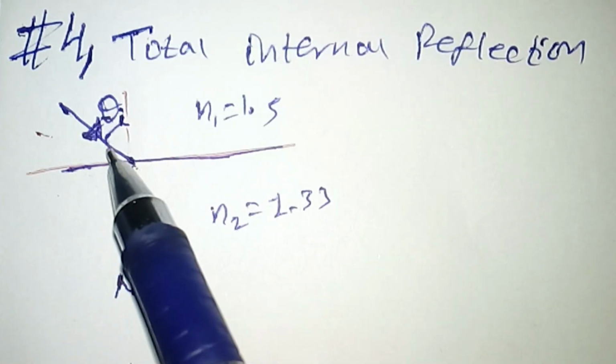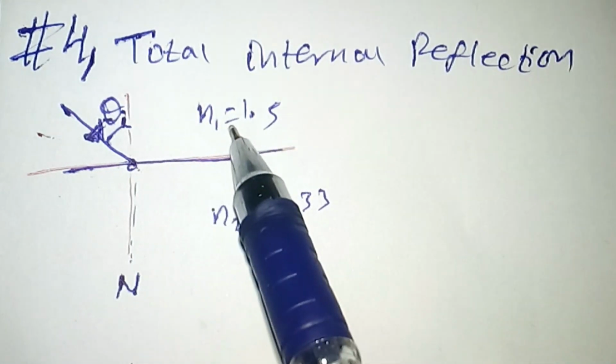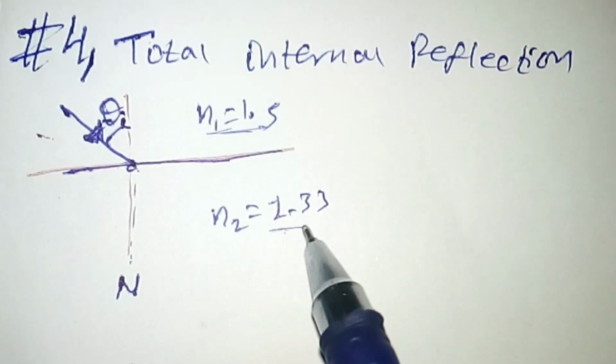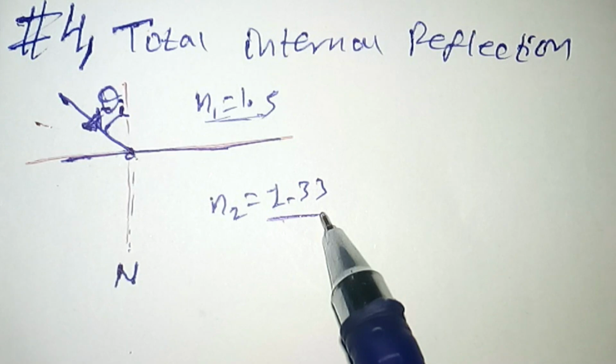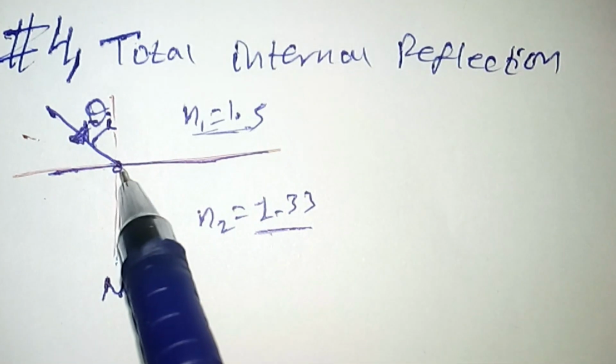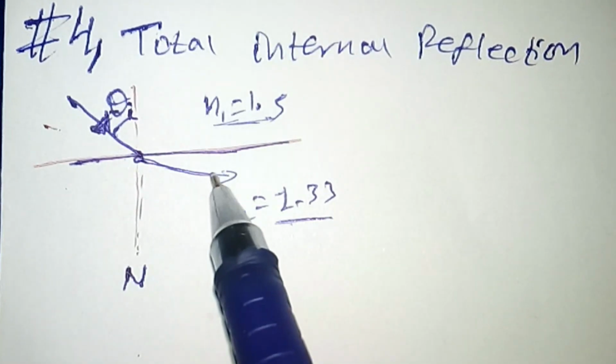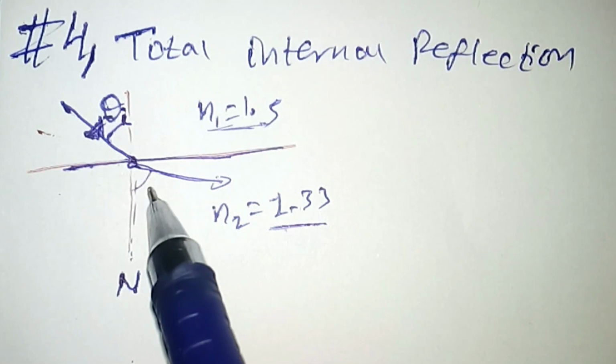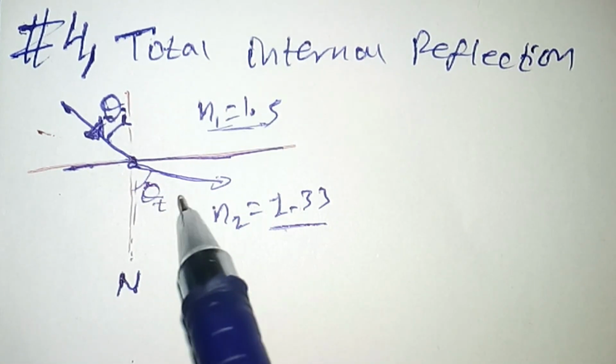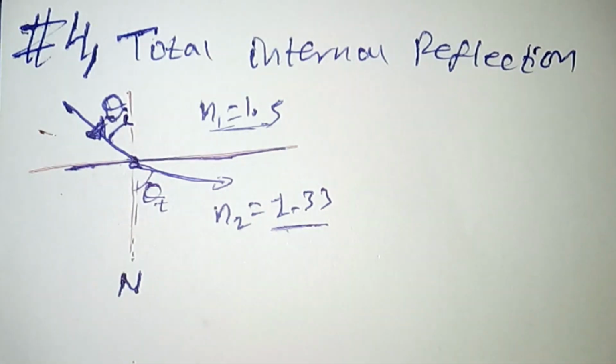If the light ray passes from a medium of high refractive index to a medium of lower refractive index, it always bends away from the normal. This is how it is refracted, and this is the angle of transmission or the angle of refraction, and this is the angle of incidence.